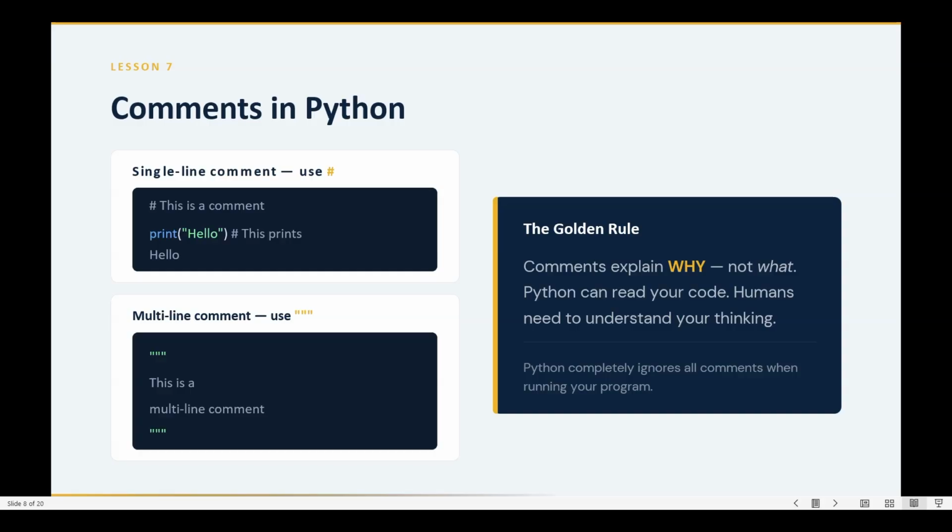And there is a golden rule: comments explain why, not what. Python can read your code. Humans need to understand your thinking. So comments are used just to understand things more accurately and nicely, what the program does and what each line does in that program. Python completely ignores all comments when running your program.